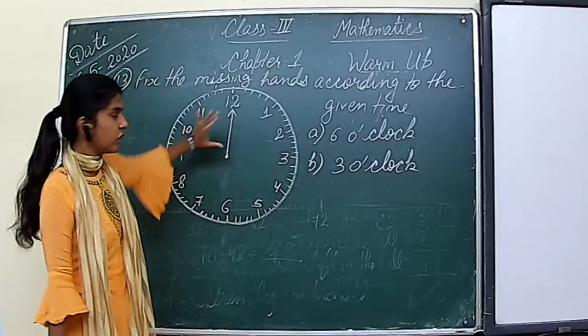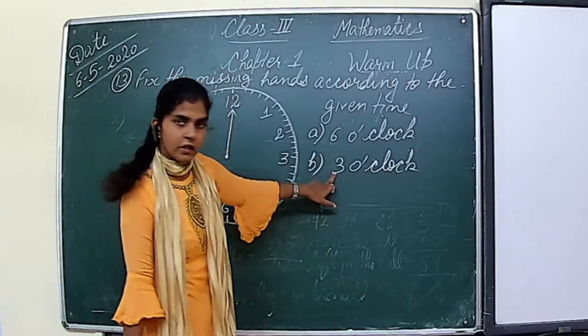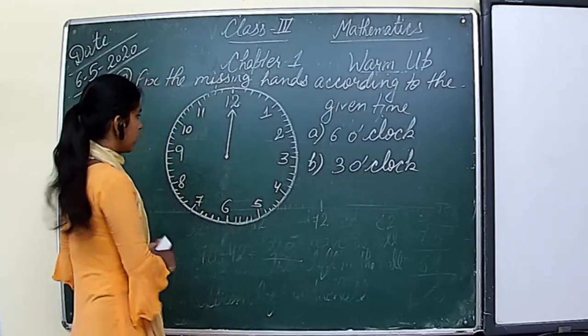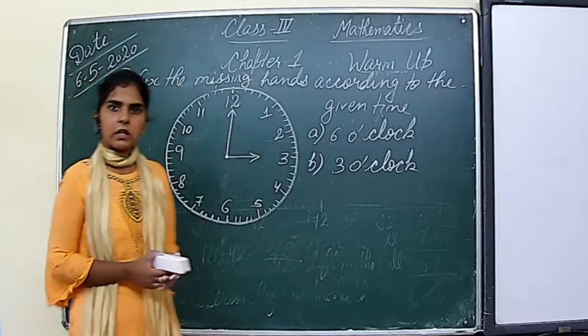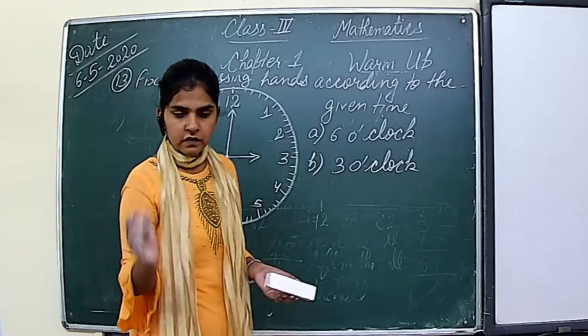One hand is at 12. So what is the time? 3 o'clock. So the second hand will be at 3. This will be the answer of the second part.